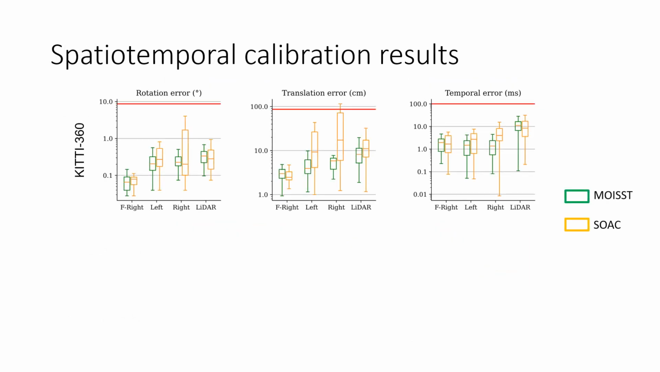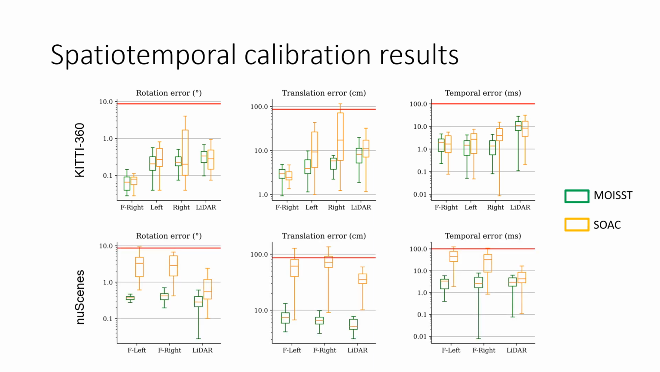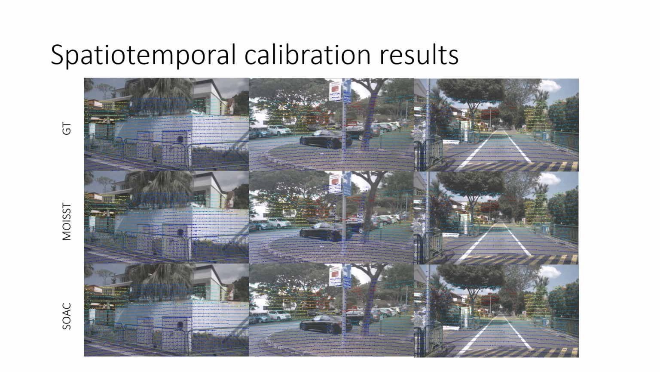When looking at the results of spatial temporal calibration with MOIST and SOAC on KITTI-360, we can observe that SOAC provides more stable results. And on NewScenes, the accuracy is much higher. When reprojecting LiDAR scans on the images according to the optimized calibration parameters, we can observe that SOAC offers correct reprojections, while MOIST has obvious mismatching between the LiDAR scans and the images.